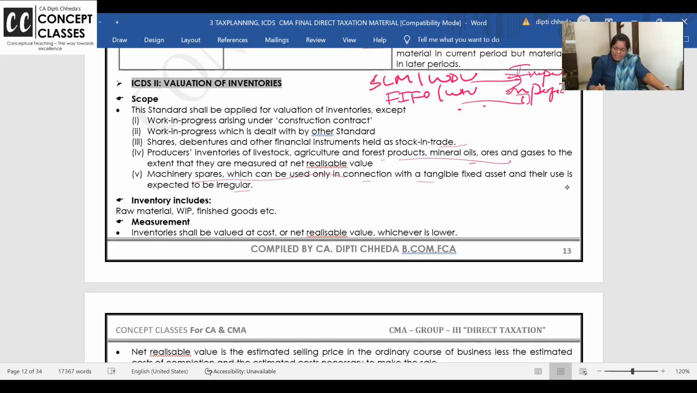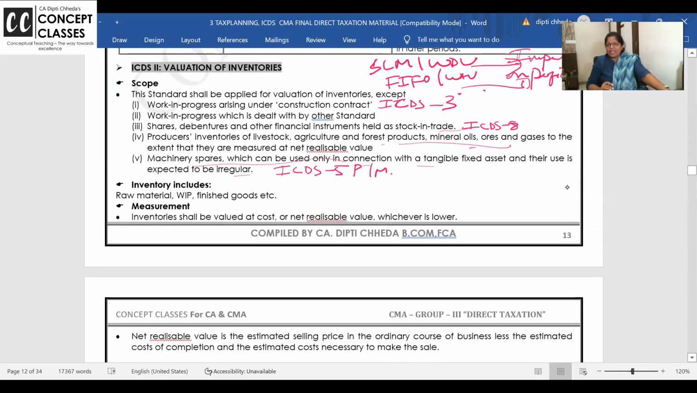So for all these, I want all of you to write why ICDS 2 is not applicable to construction contracts, because we already have ICDS 3 for construction contracts. Any other ICDS? For shares and all, we have ICDS 8. And for plant and machinery, we have ICDS 5. So they are not following ICDS 2. Now, when I'm saying valuation of inventory, for computing your business income, you need to follow ICDS 2.